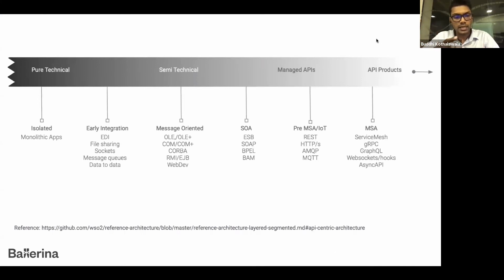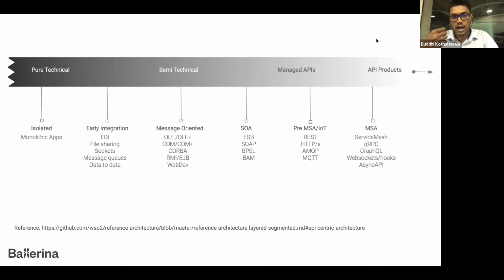We started with monolithic applications, then moved on to early integrations, then message-oriented architecture, then service-oriented architecture. After that, we talk about REST APIs, HTTP, MQTT. Finally, we are in an era where we talk about microservices architecture, gRPC, GraphQL, WebSockets, and likewise.